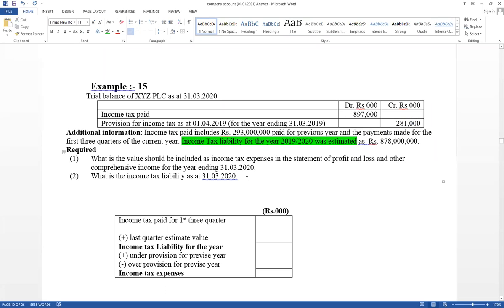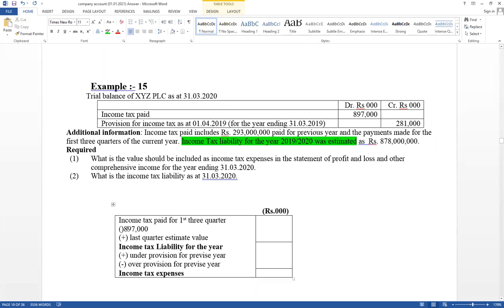Same requirements. Total paid amount is given. It is included previous year last quarter paid amounts. Then can be recognized first three quarter paid amounts. Under provision or over provision, think about. An income tax liability for the year is given. Right, first one, first three quarter paid amounts. Total paid amount equal 897,000.